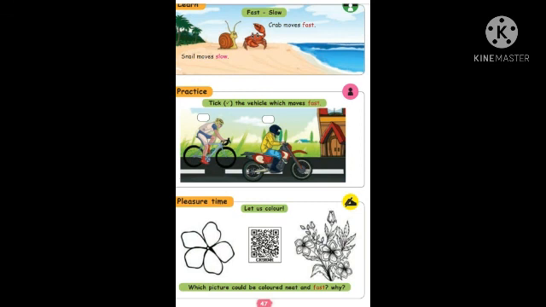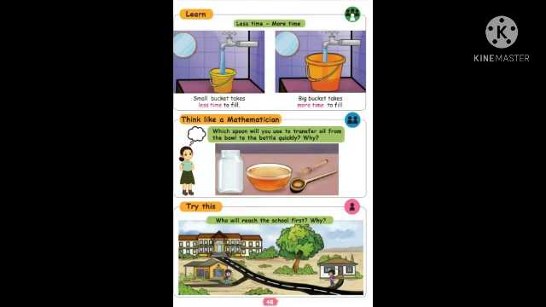Page number 48. Less time and more time. Small bucket takes less time to fill and big bucket takes more time to fill. Why? The small bucket, more water is coming, it will fill very fast, but the big bucket takes the same water but it will take time to fill. You can understand the difference between small and big. Okay, more time, less time. You got the difference? Yes.